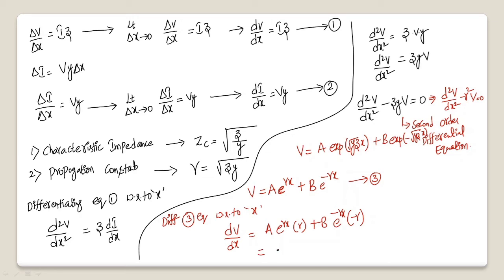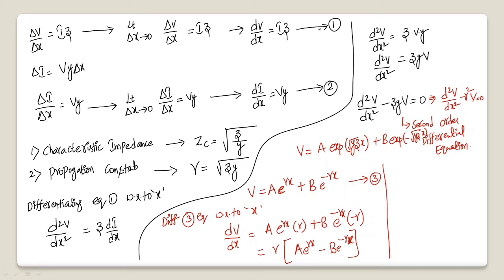So taking gamma common, it will be gamma into a e power gamma x minus b e power minus gamma x. This is dv by dx.